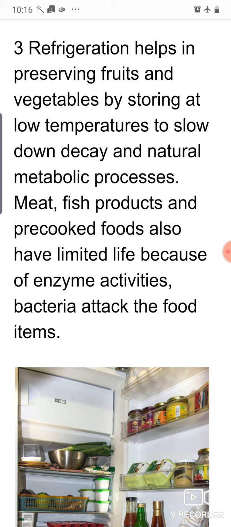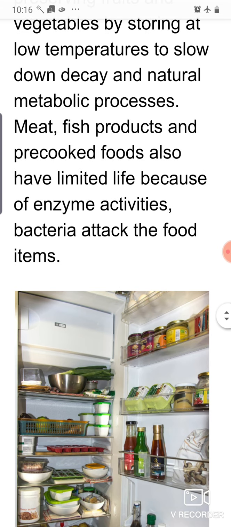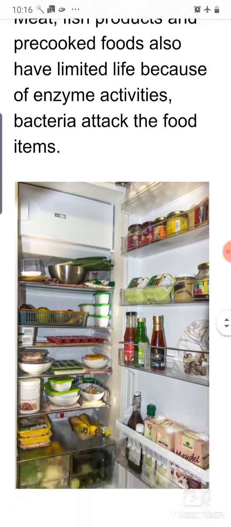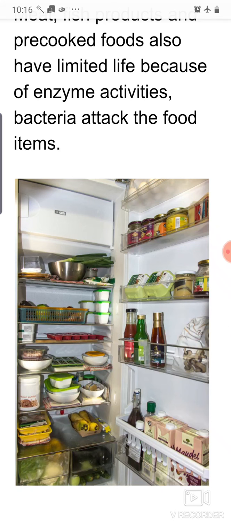Because in the refrigerator the temperature is very low, and this low temperature inhibits the growth of microorganisms, that means it slows down the decaying process of the food items. Meat and fish are also preserved in the refrigerator, where microorganisms do not function because of the low temperature. This is the picture you can see.